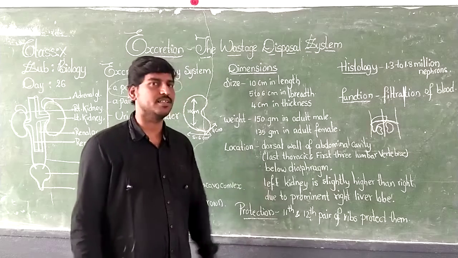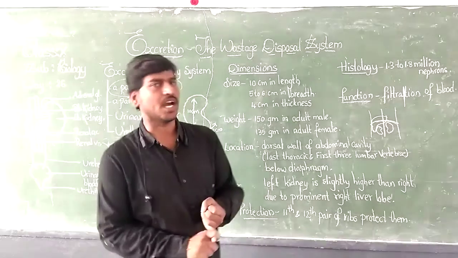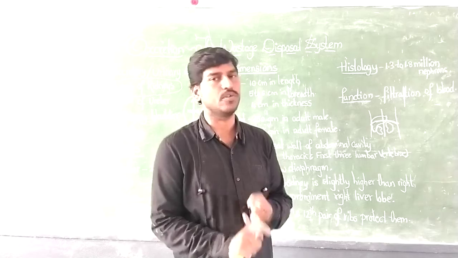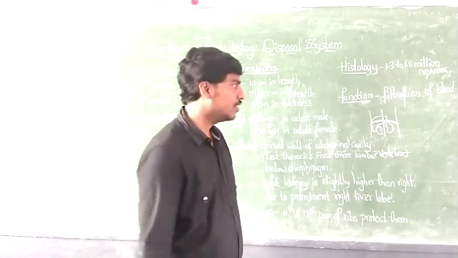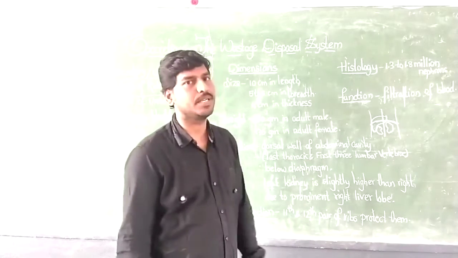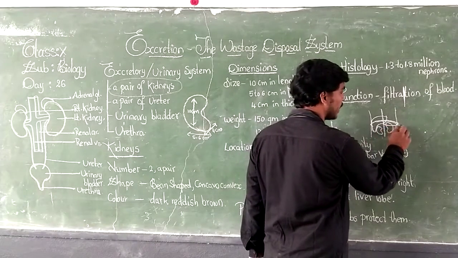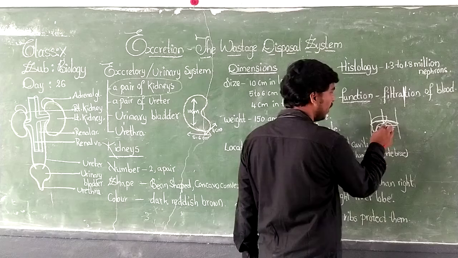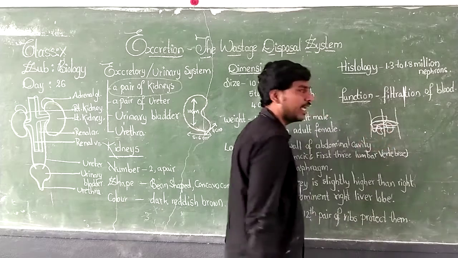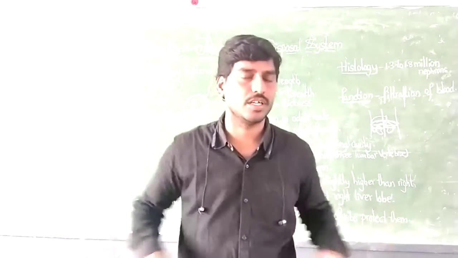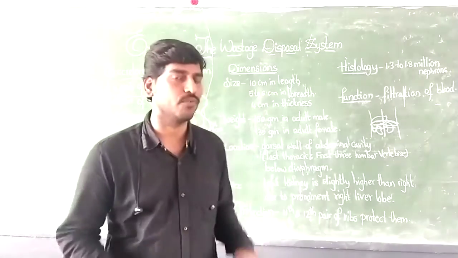Now, how are these kidneys protected? Look, we have seen how lungs are protected, how our heart is protected. So now how are these kidneys protected? Kidneys are protected by the 11th and 12th vertebrae, sorry, not vertebrae, they are ribs. They are floating ribs.